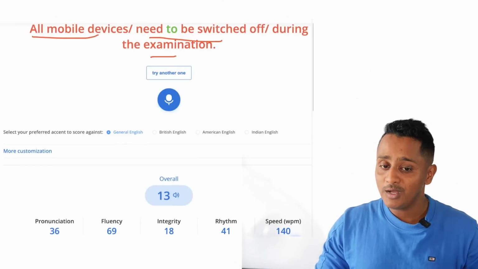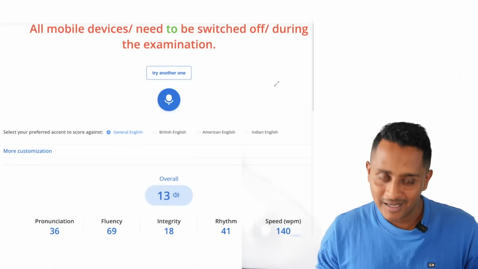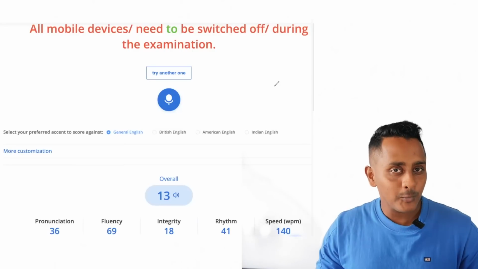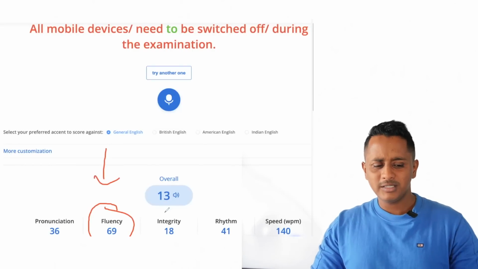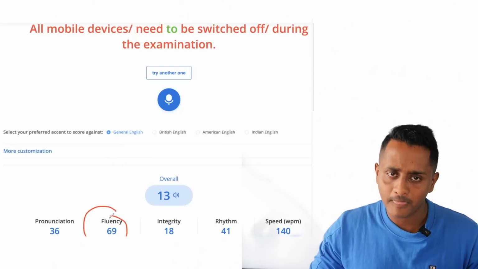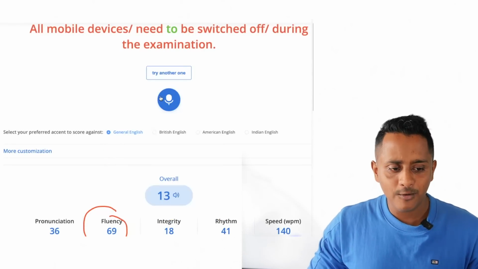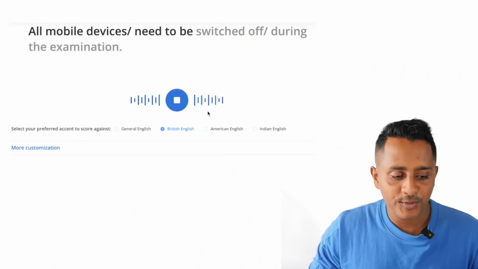Test case number 0, I am going to speak the full audio. And let's see what this AI that we have gotten will show as the result with respect to fluency. Don't worry about integrity or rhythm, not required. Just look into the fluency. Alright, so I'm going to speak now. Ready. "All mobile devices need to be switched off during the examination."